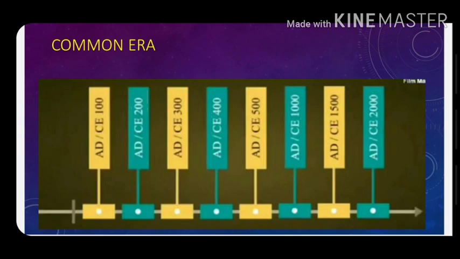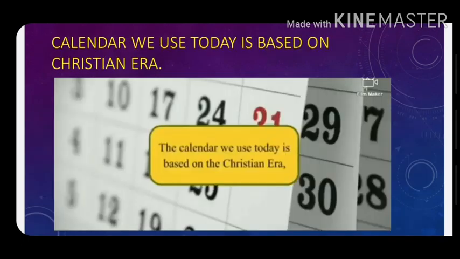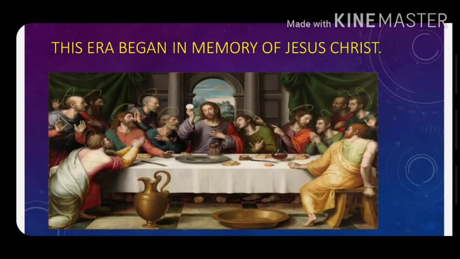For this, usually we refer to the Common Era, Christian Era, written in short as CE or AD, Anno Domini, which means in the year of our Lord. The calendar we use today is based on the Christian era, now called the Common Era. This era began in memory of Jesus Christ.